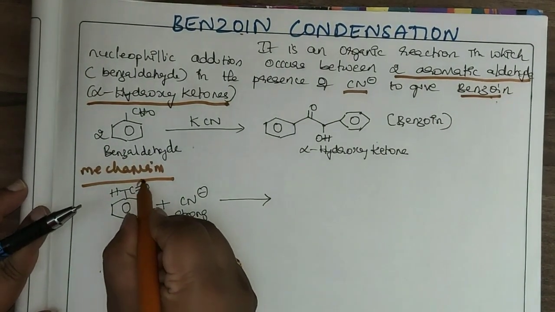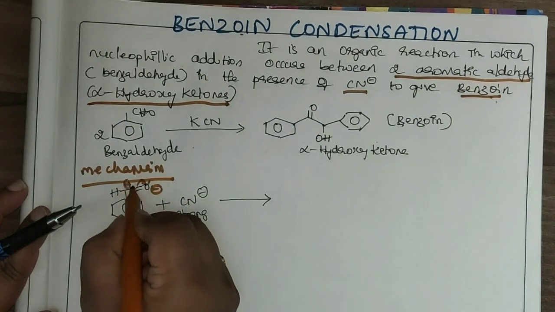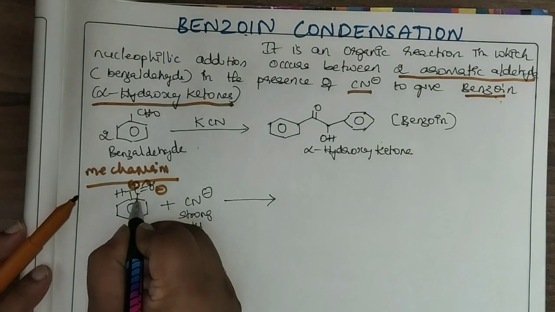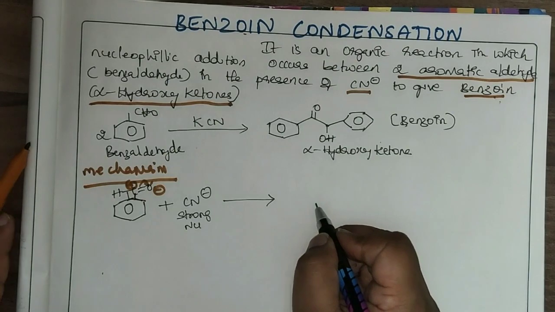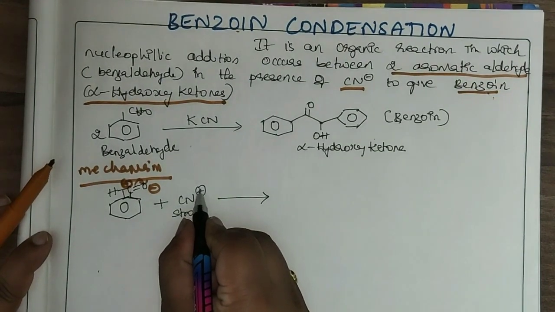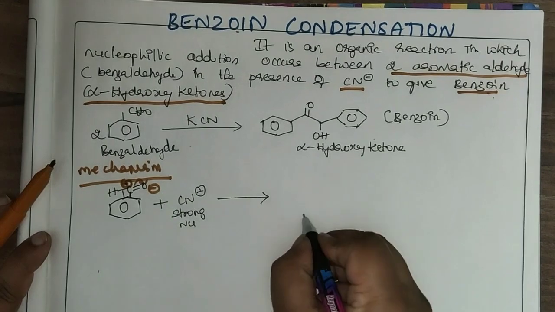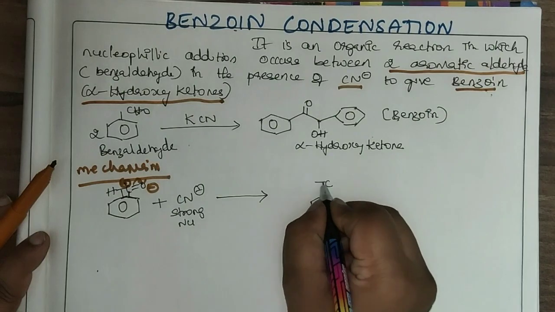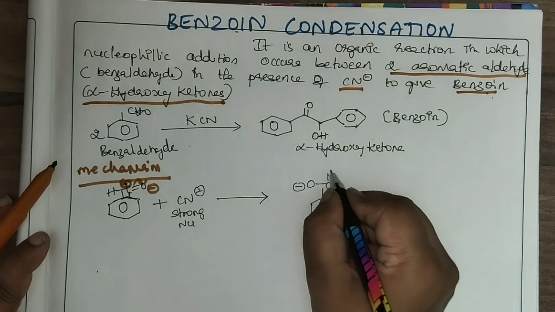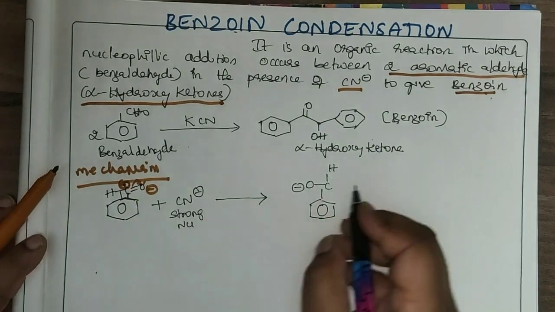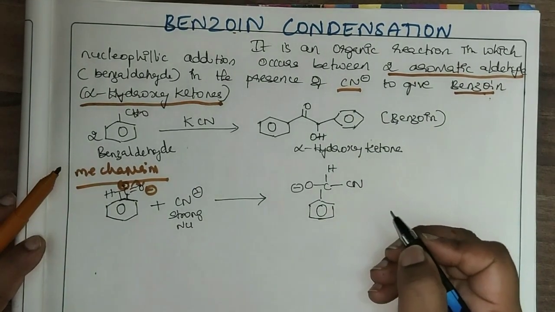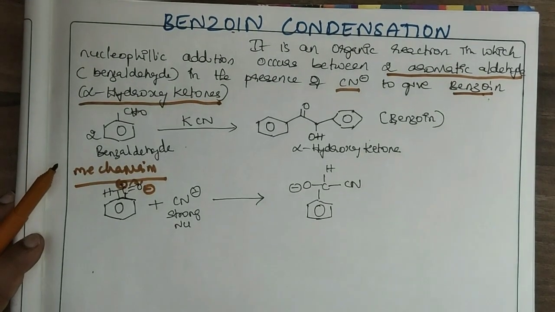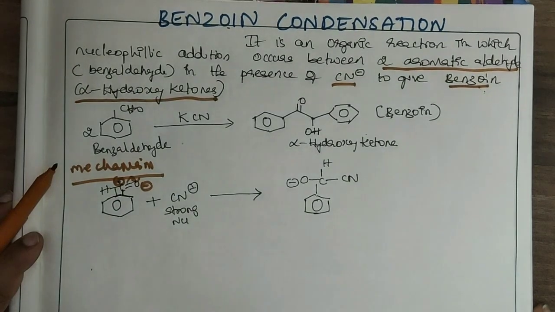Here you can see you have an electron deficient carbon and an electron rich oxygen. So now cyanide ion will attack the electron deficient carbon atom. So this is the first step, that is, the strong nucleophile, cyanide ion, attacks the benzaldehyde.